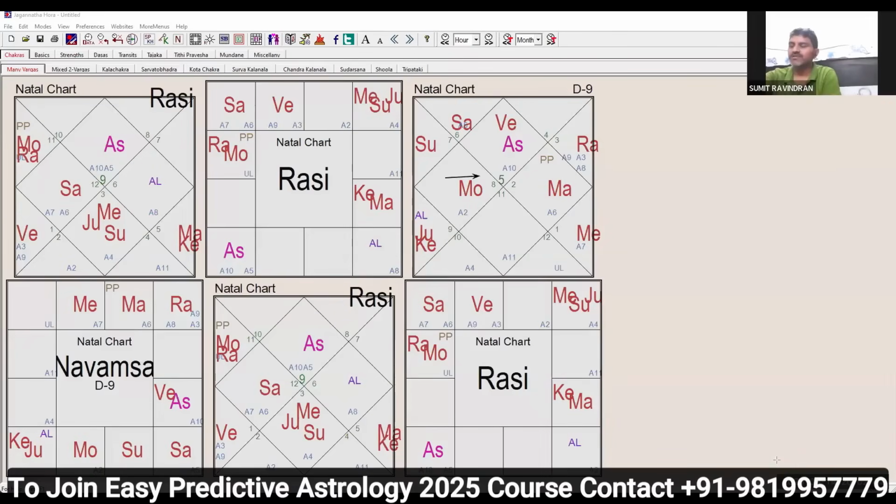Actually, the Badhakesh, Marakesh and all these planets will add some different flavors to it. They give you details like the person who is responsible among the natives. But first we need to check whether this condition exists or not. If it exists, then which family member and all these details will be given by the planets ruling the Badhakesh and Dusthana.